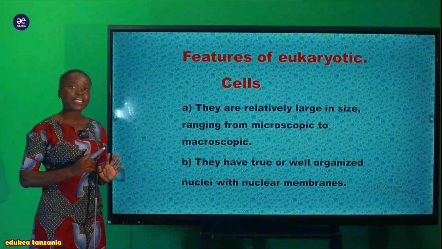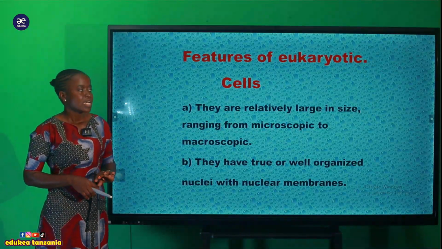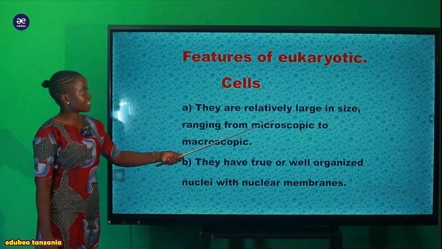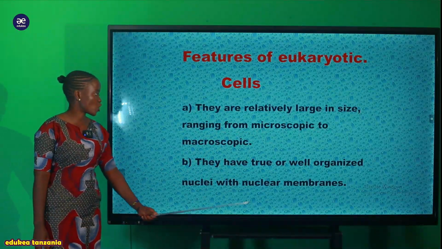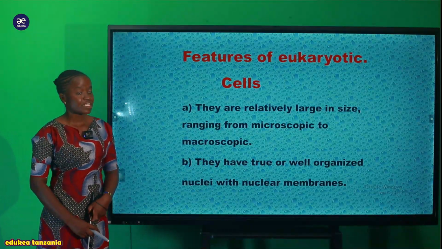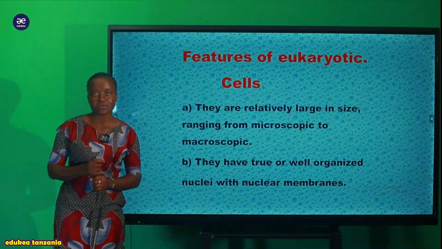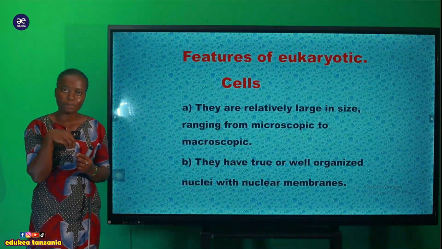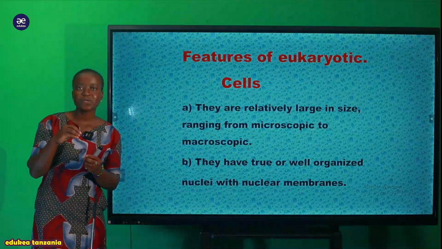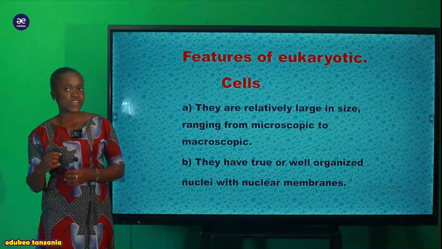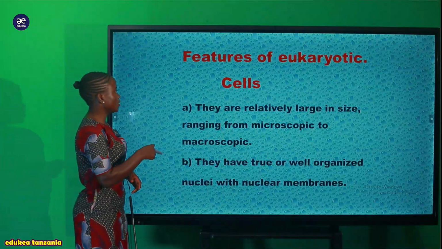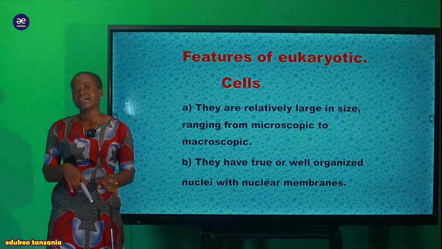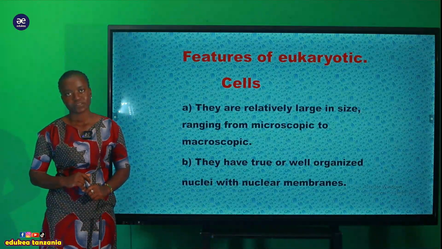What characteristics does this eukaryotic cell have? Starting with the first feature of this eukaryotic cell, you can see they are relatively large in size, ranging from microscopic to macroscopic. This is very different from the prokaryotic cell. You can see that the prokaryotic cell we saw is very microscopic, starting from 0.5 up to 10 nanometers. It is very small. But when we are looking at the eukaryotic cell, they are relatively large in size. They range from microscopic to macroscopic.